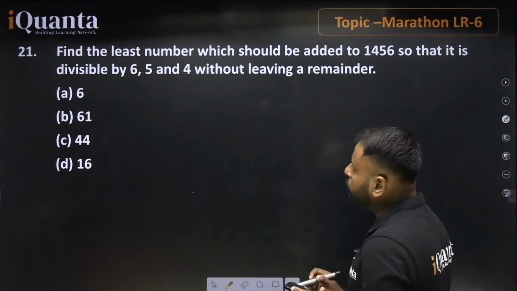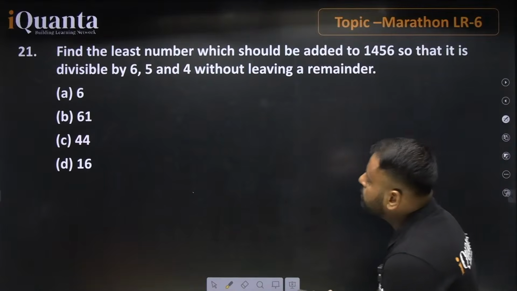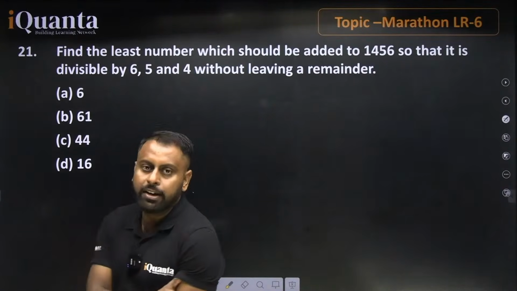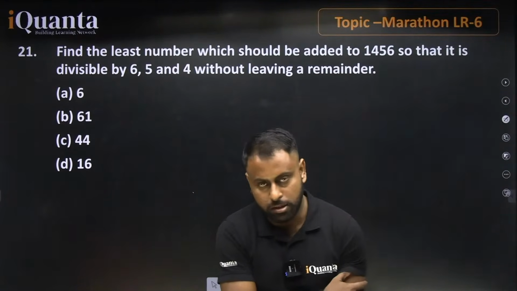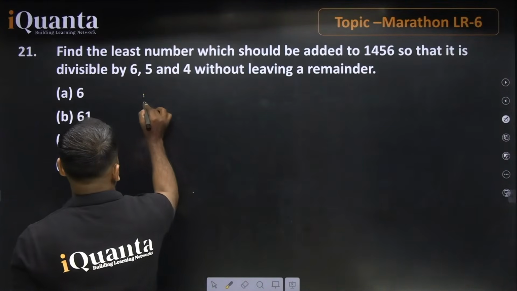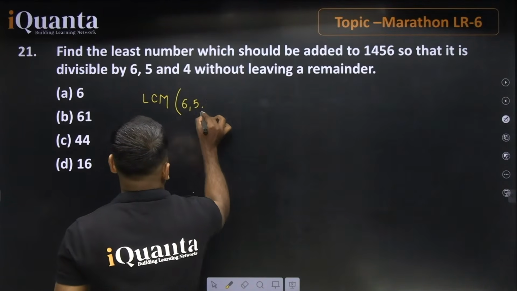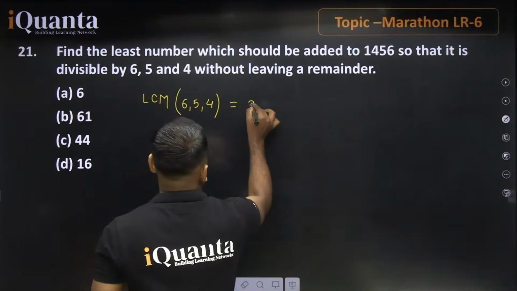Chalo, let's move to this part. Find the least number which should be added to 1456 so that it is divisible by 6, 5 and 4 without leaving a remainder. It means a question based on the number system. So yes, we know that here we need to find the LCM of 6, 5 and 4, which is equal to 30.